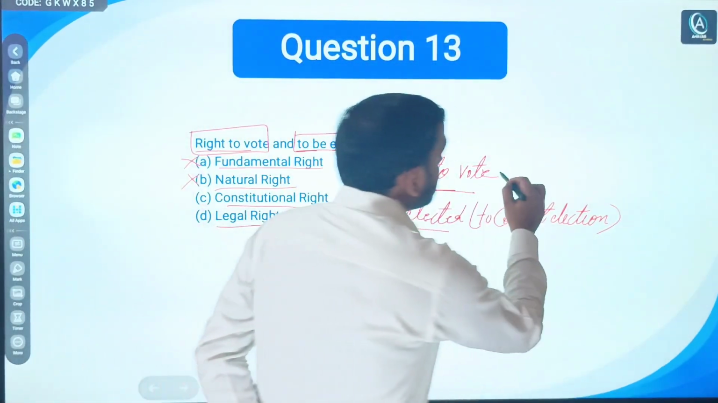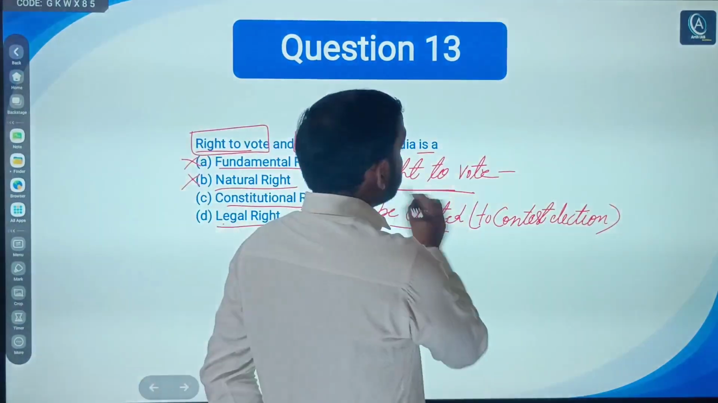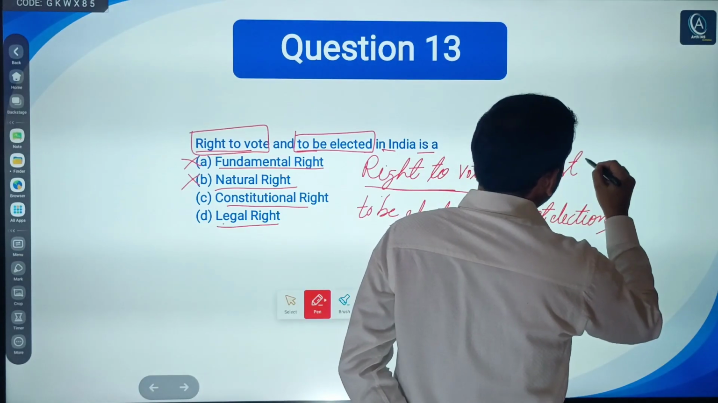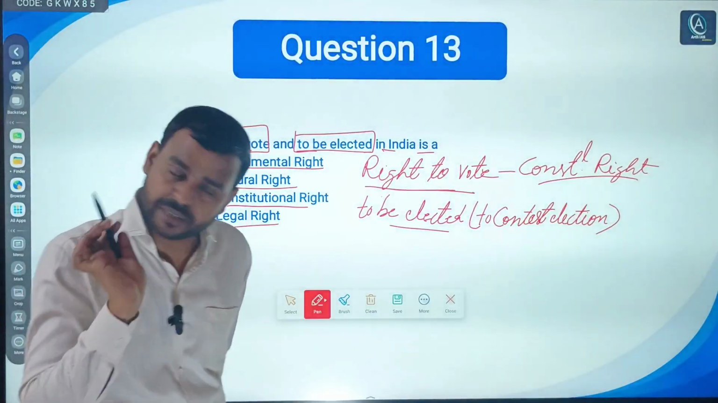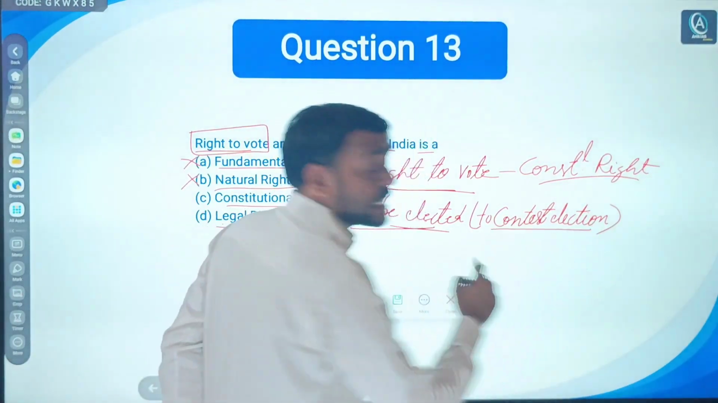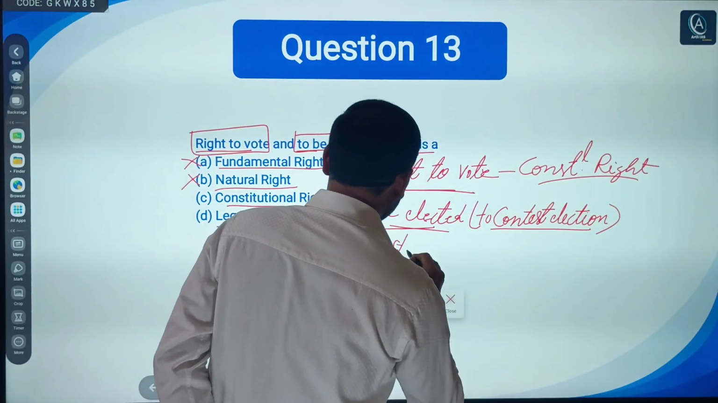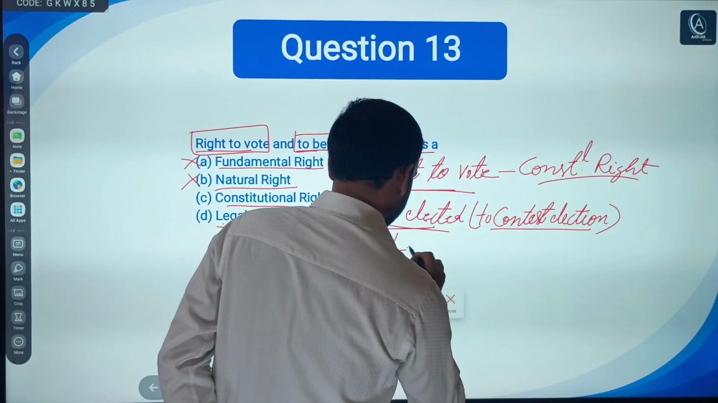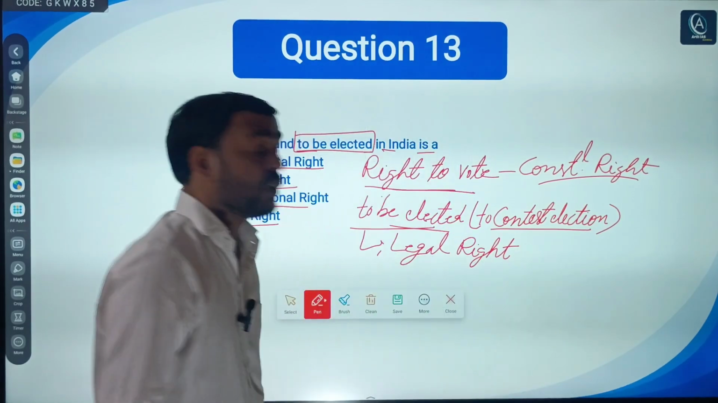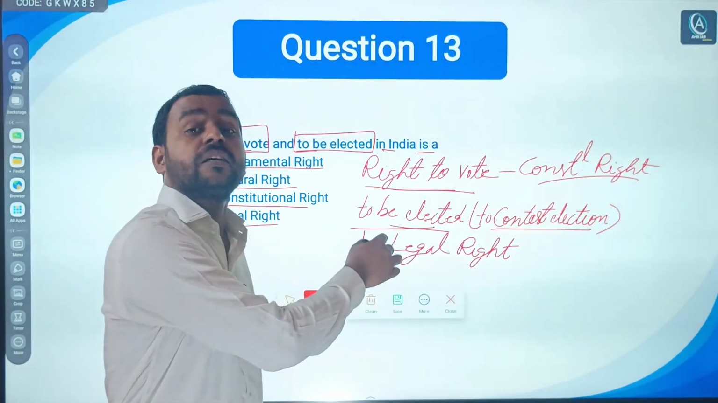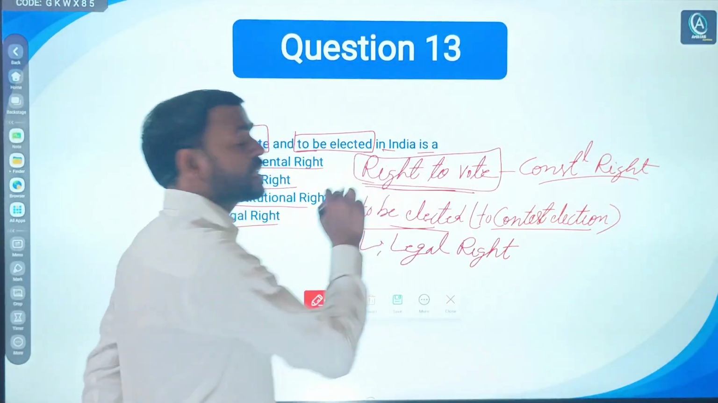So the right to vote, if you have even read NCERT, you will know that it is a constitutional right, under Article 326. Simple. But to be elected or to contest election is a what? Legal or statutory right. Nowhere in the constitution is there a mention that a person has the right to contest election. Nowhere in the constitution. But the constitution maintains, under Article 326, the right to vote.